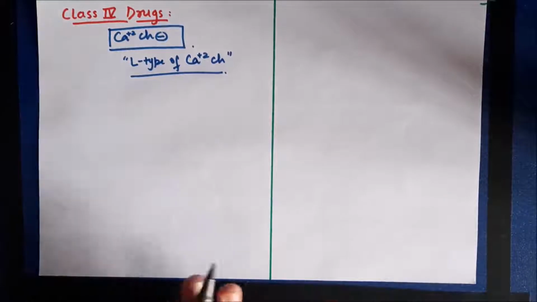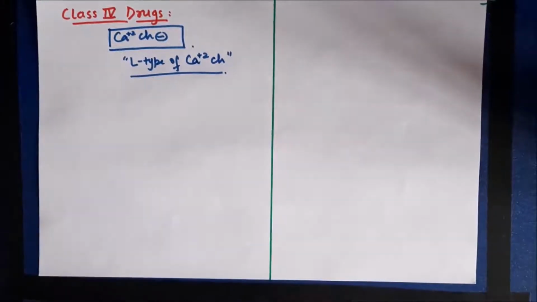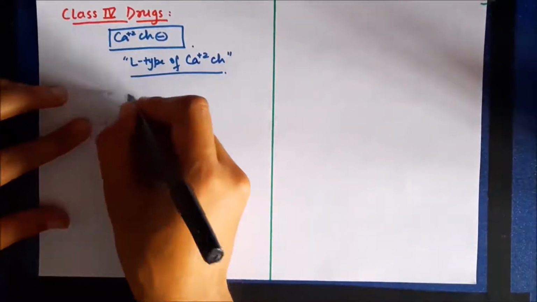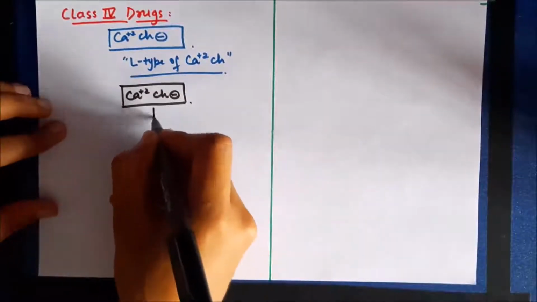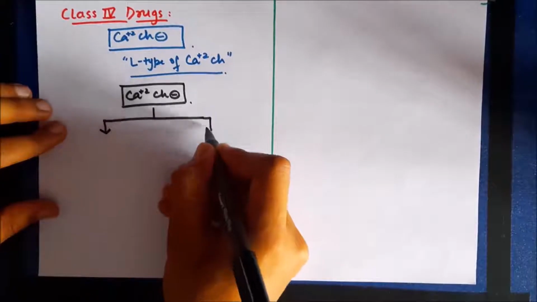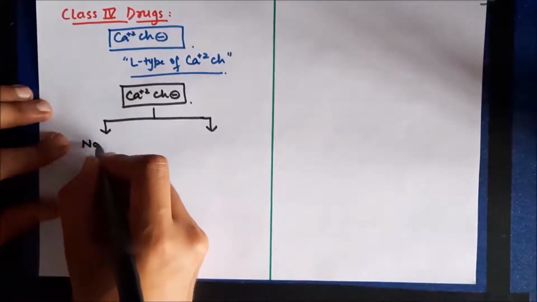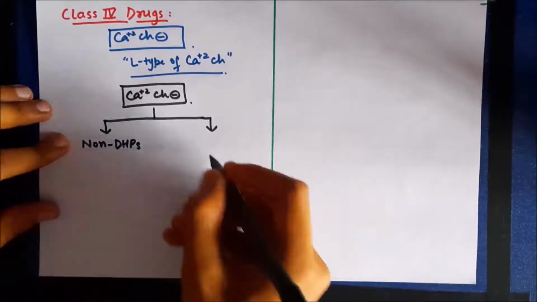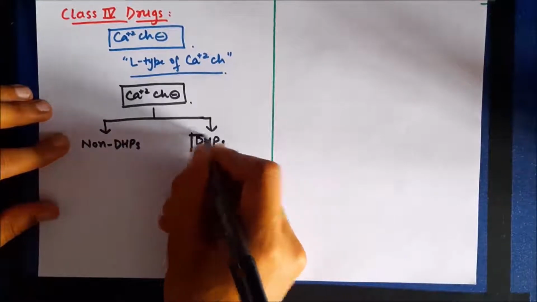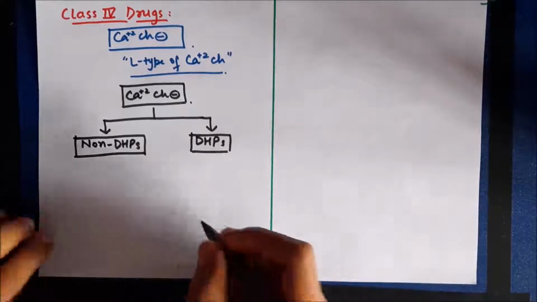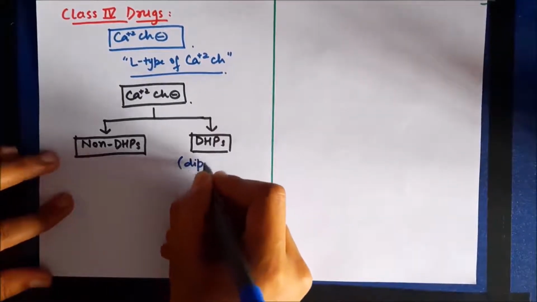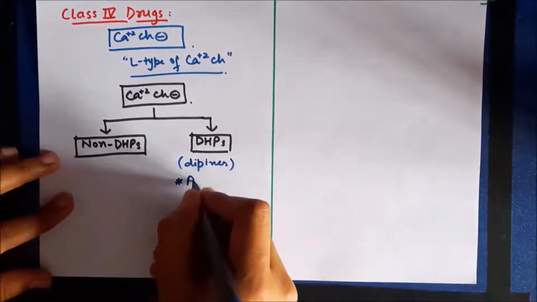Now, calcium channel blockers are a very broad class of drugs, and not all calcium channel blockers produce antiarrhythmic action. In order to understand that, we need to understand the classification of calcium channel blockers. So, calcium channel blockers can be divided into two basic groups. These are non-dihydropyridines, and the other class is dihydropyridines. Dihydropyridines include all the drugs ending in dipine.